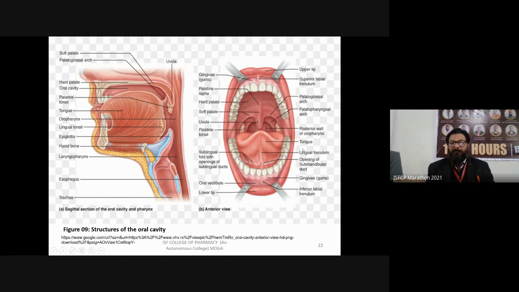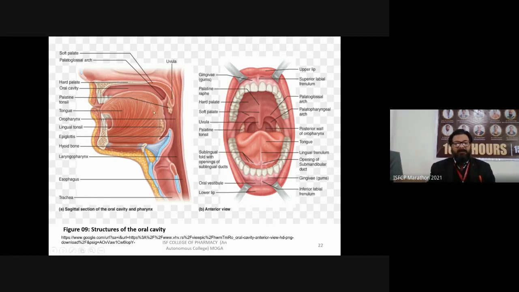This is your tongue, which is nothing but a mass of skeletal muscle surrounded by mucous membrane. This is the opening of the submandibular duct, and again these are the gums. So this is the anterior view of the oral cavity. If you want to see the side view, this is the sagittal section of the oral cavity and pharynx.